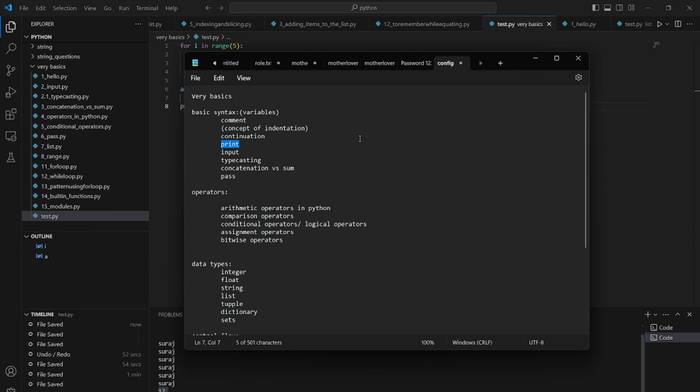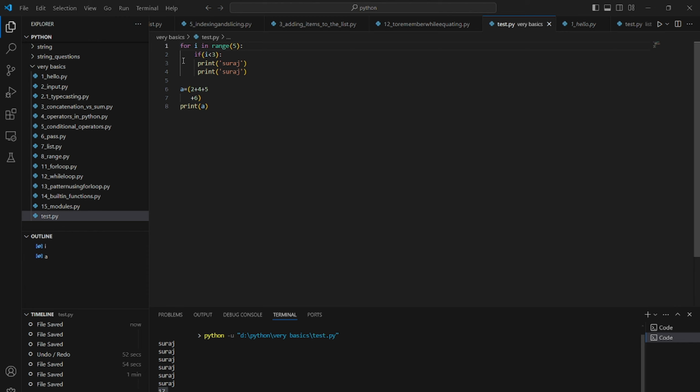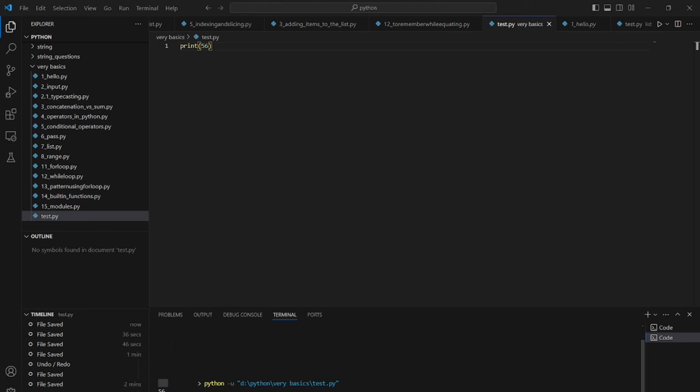Then let's see how to print. I have already used it here, but let's talk about it in detail. To print anything we use the print function. If I have to print a number, I simply write the number inside the small brackets, and it will easily print the number.